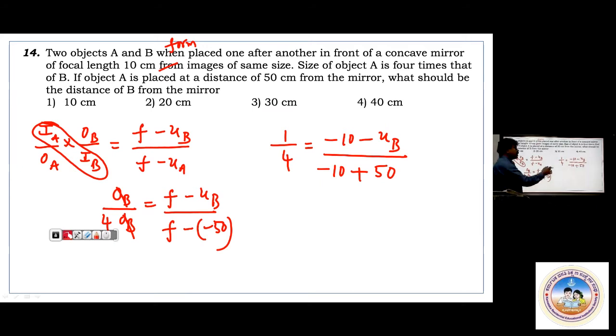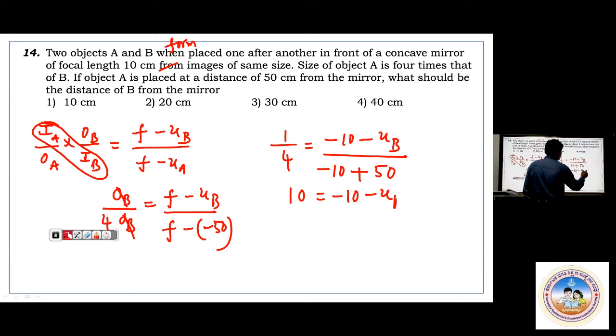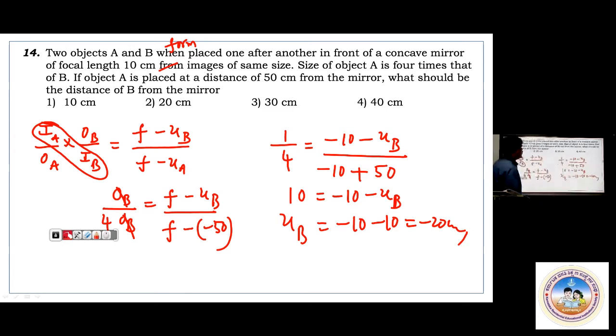Okay, you cross multiply this. Minus 10 plus 50 is 40, and 40 by 4 is 10. It has been reduced: 10 equals minus 10 minus UB. Then bring that UB this side, it will become minus 10 minus 10, which is nothing but minus 20. Very good questions at the level of NEET and JEE Mains.